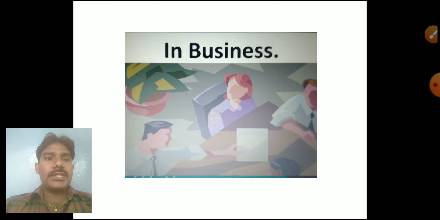On the business side also, they prepare reports: how much they grew this month and next month, how much growth there was last year. Everything is followed in a computer itself. These are all the uses of computers.